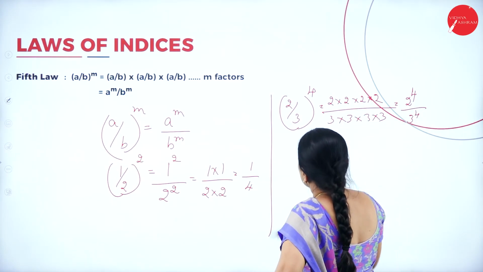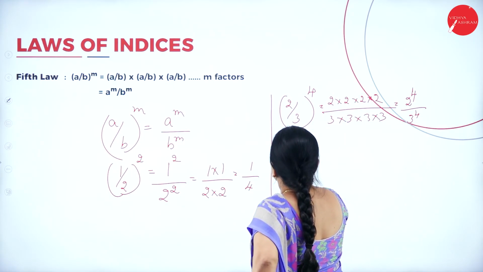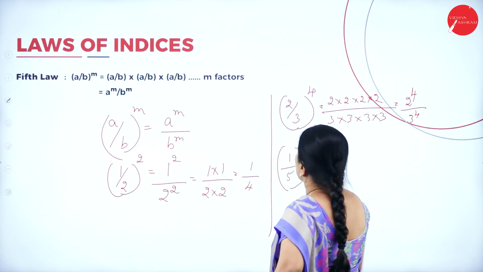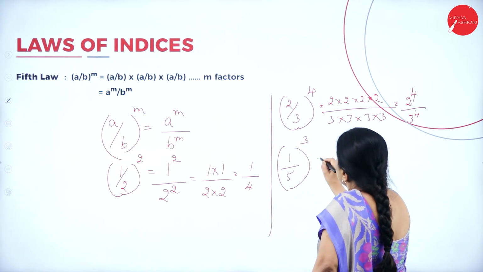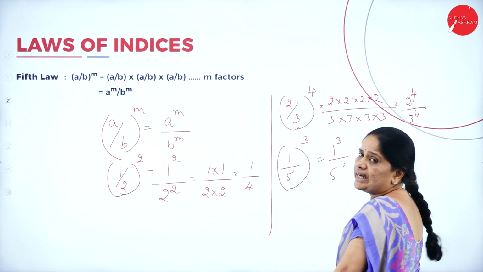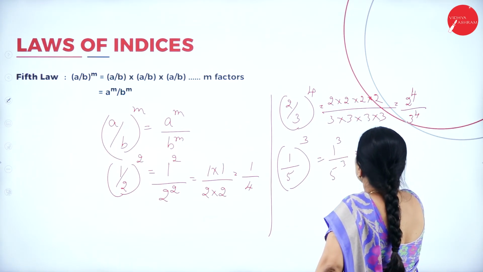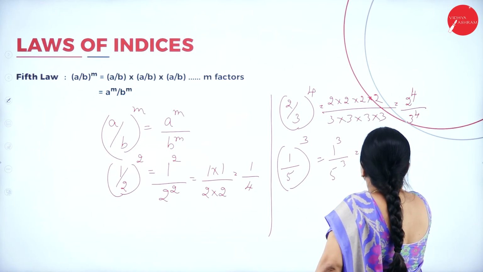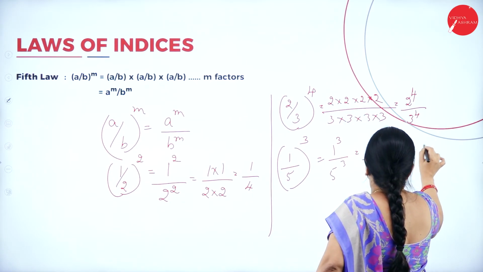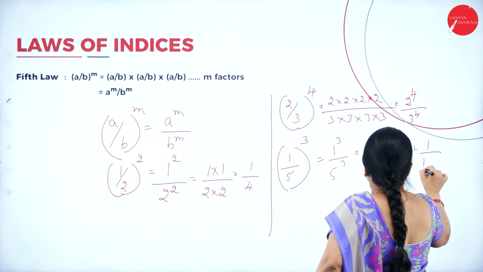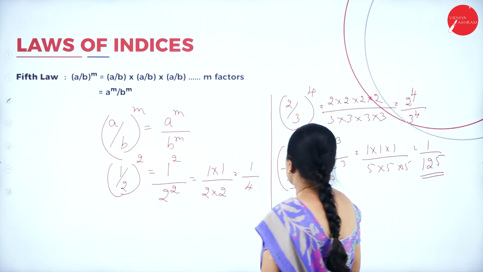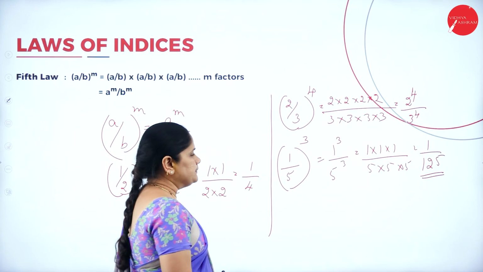Now, next, I'll give you one more example. (1 by 5) to the power 3. What will be the answer here? It will be 1 to the power 3 by 5 to the power 3. So, this will be 1 into 1 into 1 divided by 5 into 5 into 5. This is 1 by 25 into 5 is 125.